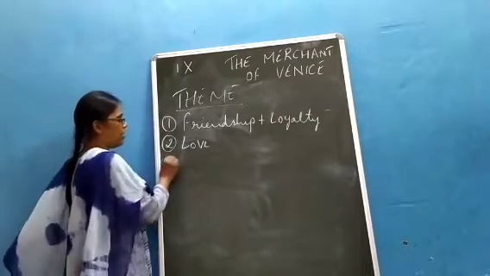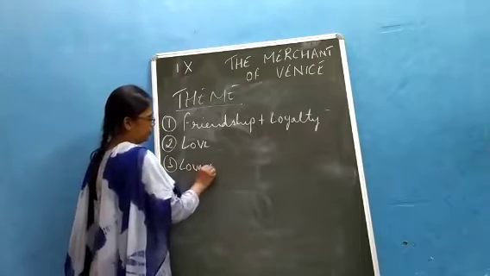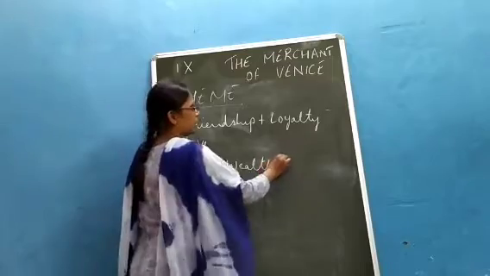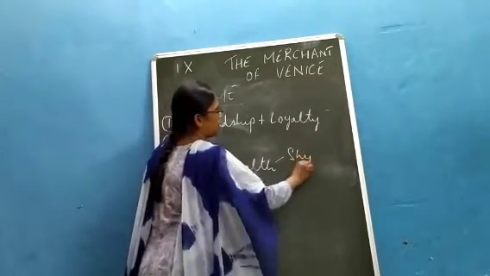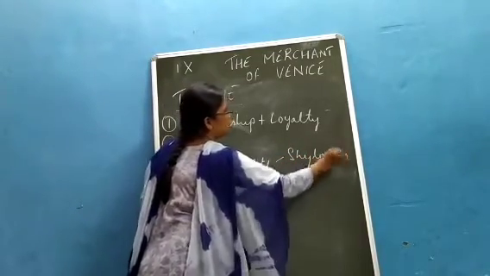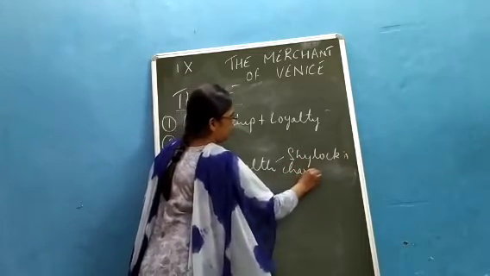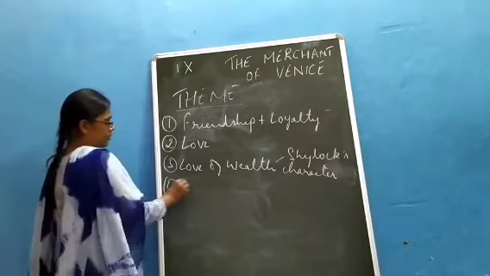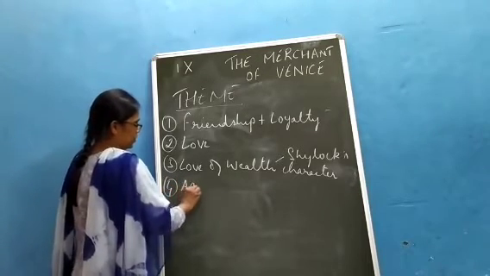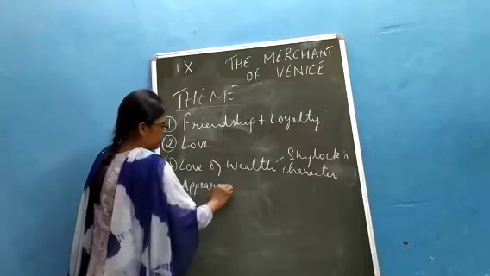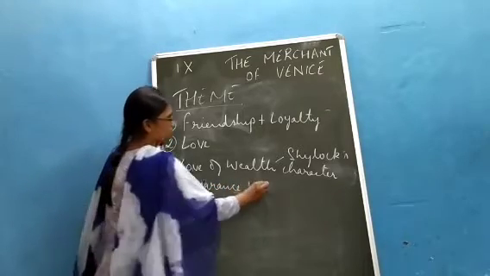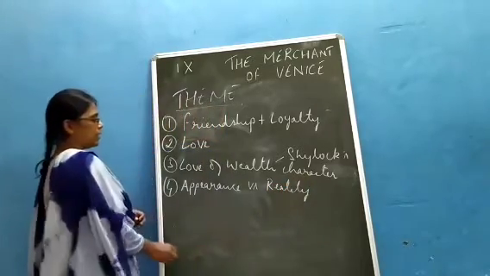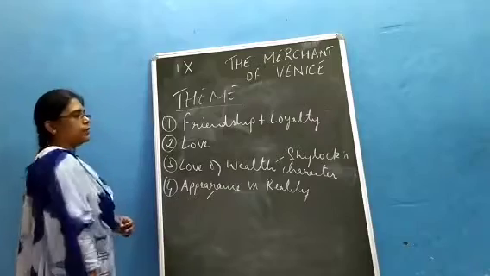Then we have love of wealth, which we see through Shylock's character. And lastly, we have appearance versus reality. Now, this we see in different places.